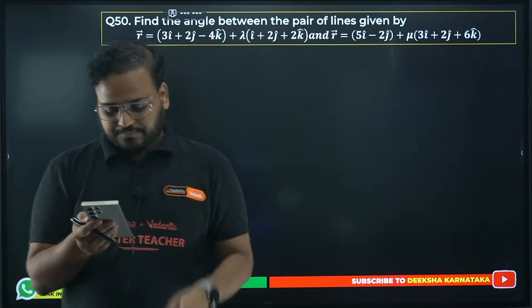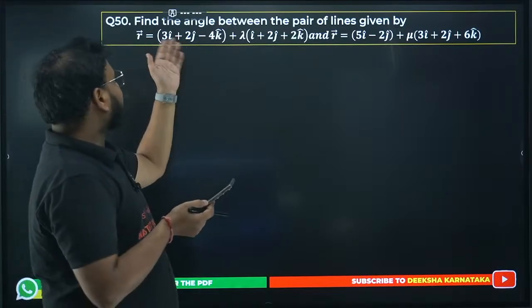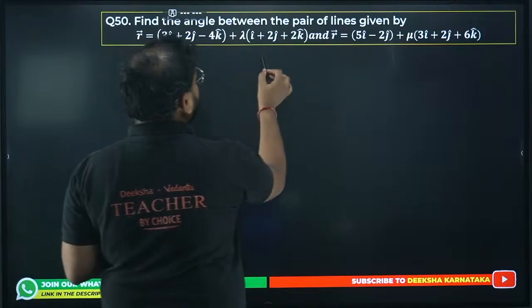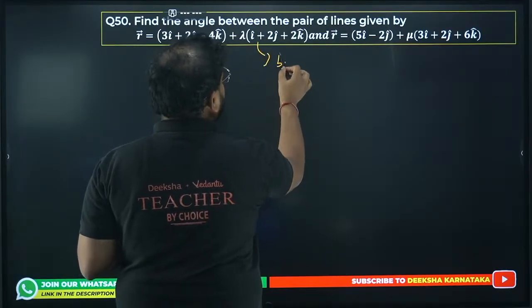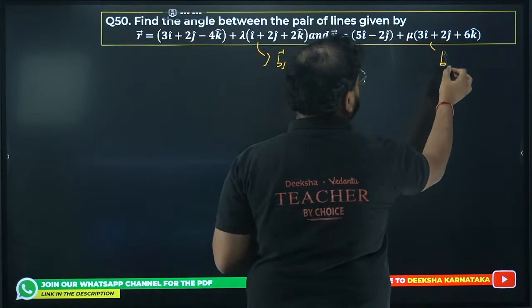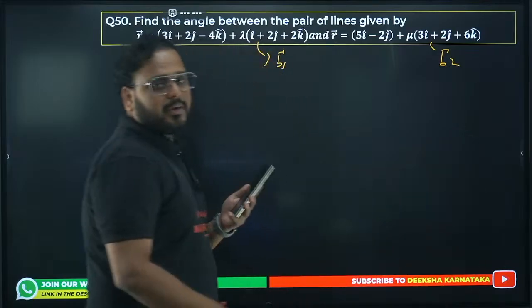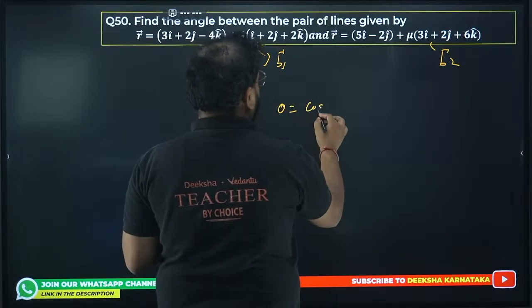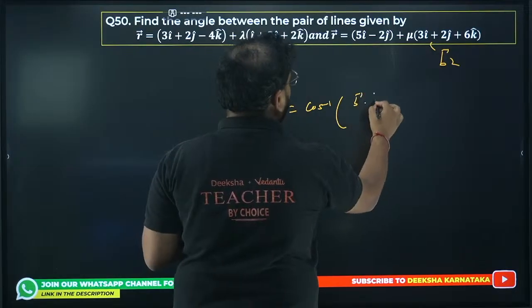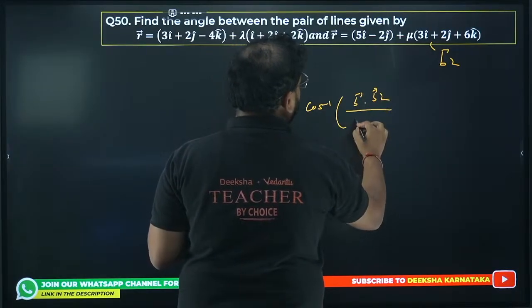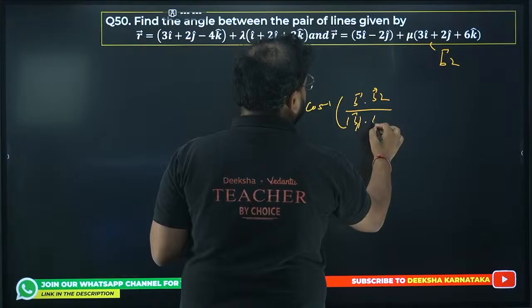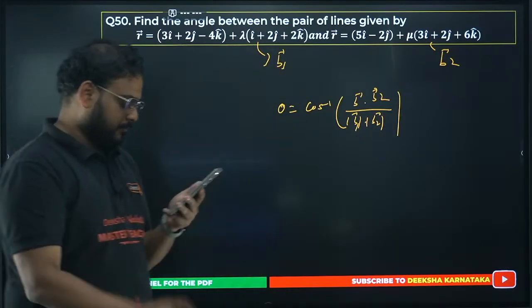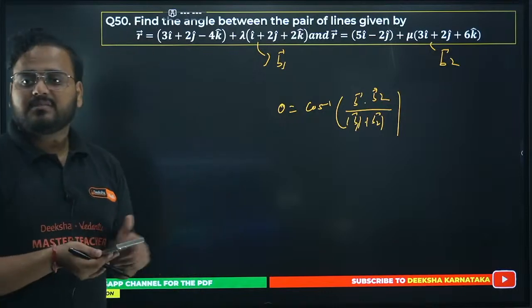Right? Yeah. So the 50th one, find the angle between the pair of lines given, same concept. In this we have 2 different vectors, this is going to be B1 and B2. Same concept you can apply. Okay. Cos inverse of B1 dot B2 upon B1 mod times B2 mod. Is the answer the same actually? I'm not sure.